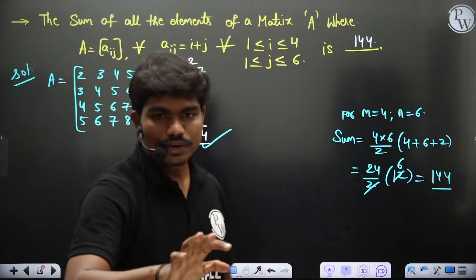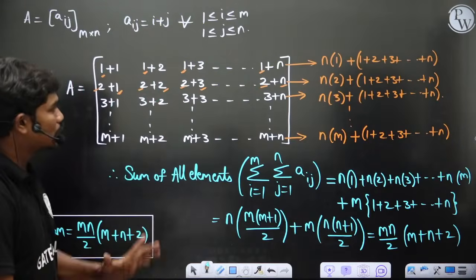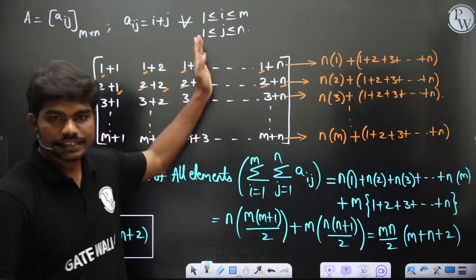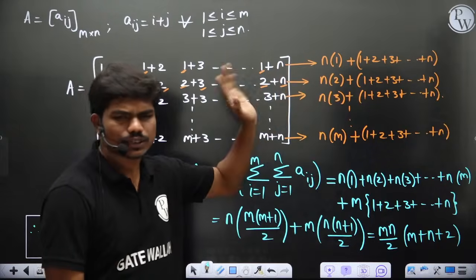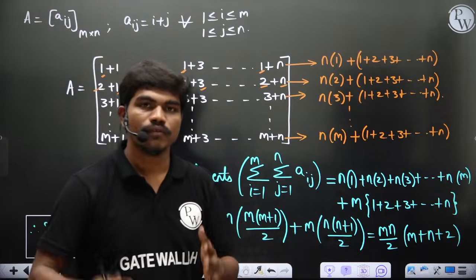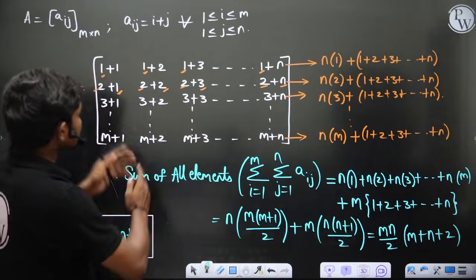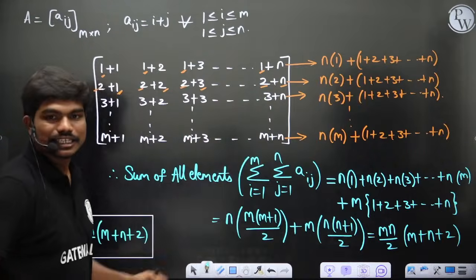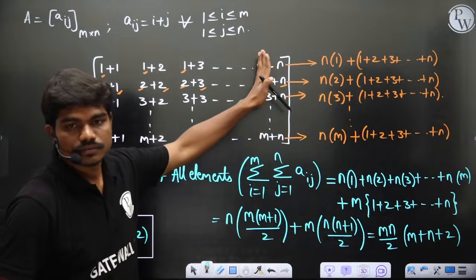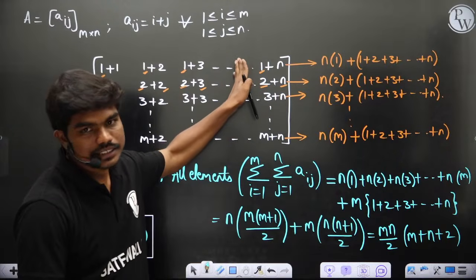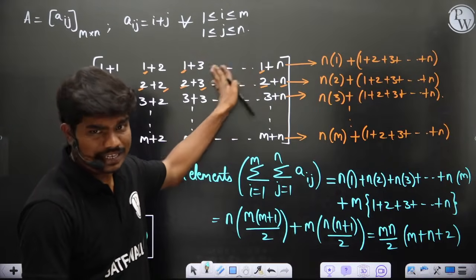Okay, you didn't understand? Fine, no issues. Look, basically till here did you understand? Writing the matrix, did you understand? Let's go in sequence. If you don't understand something, we'll go in sequence and start at the point where you have a doubt. So let's see, this is what you have. Is this clear till here? First of all, is this clear till this point? Writing the matrix first of all.